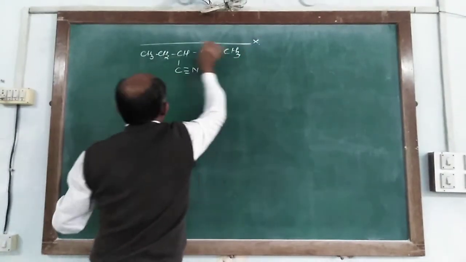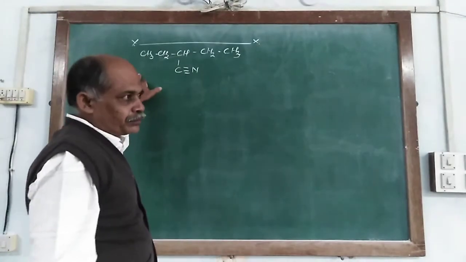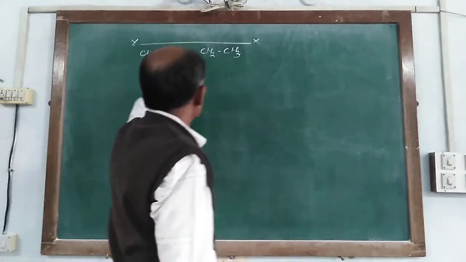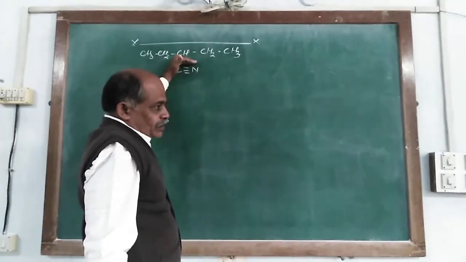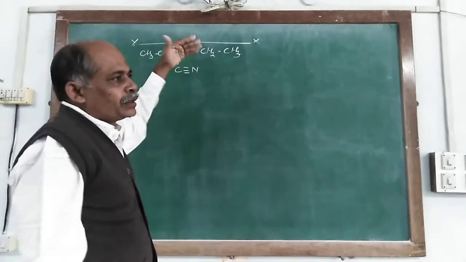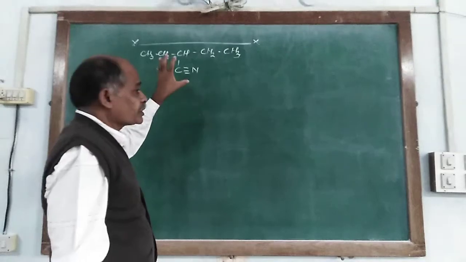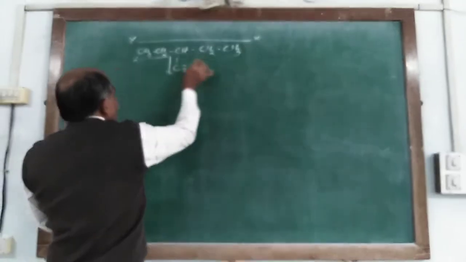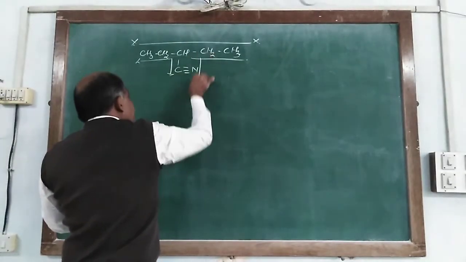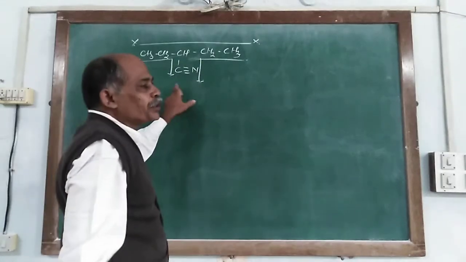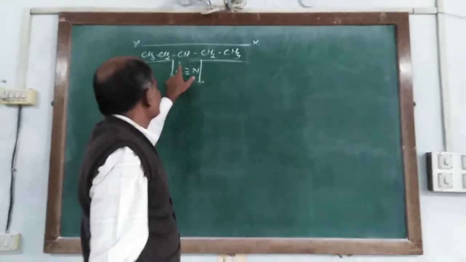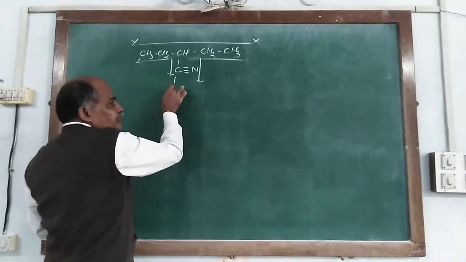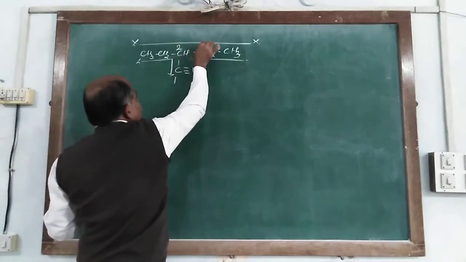But we cannot choose the longest chain in this way, because then the functional group is skipped. According to the IUPAC system, the longest chain must be the one which consists of the functional group. So it is chosen in this way or this way. In both ways, it consists of carbon numbers 1, 2, 3 and 4.